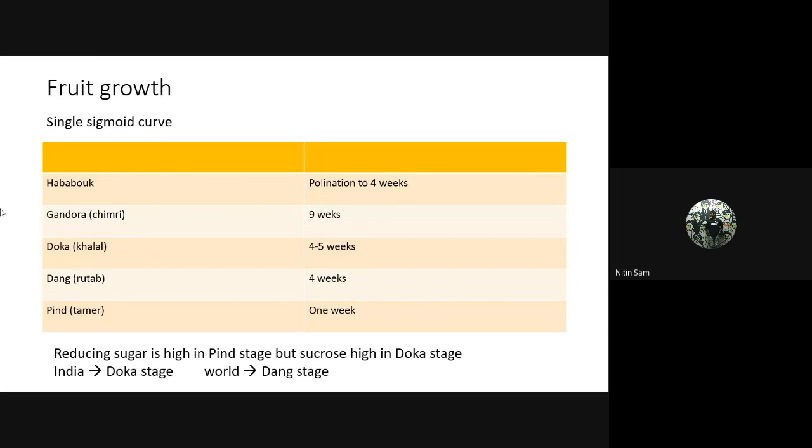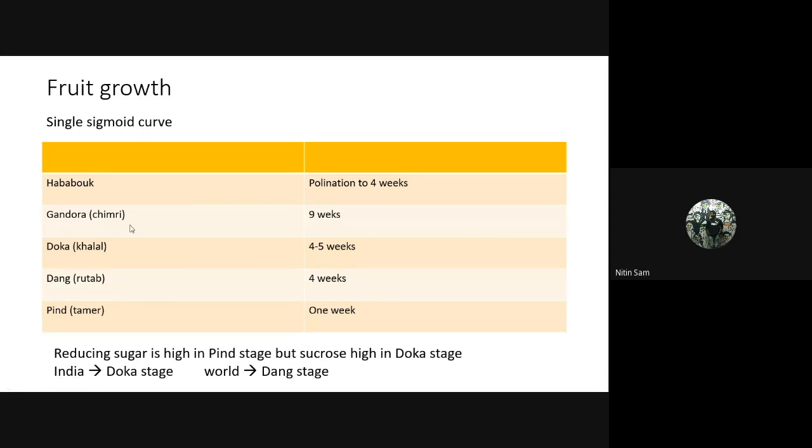Please remember this, but it has five growth stages of fruit: Hebabok, Gandora, Doka, Dang, and Pind. In India, fruits are harvested at the Doka stage because in India there is a problem of early rain arriving.